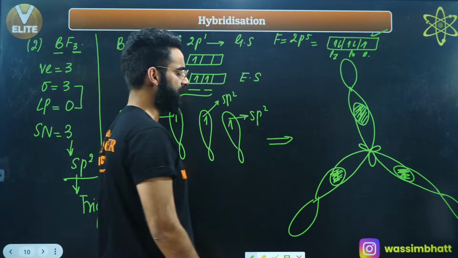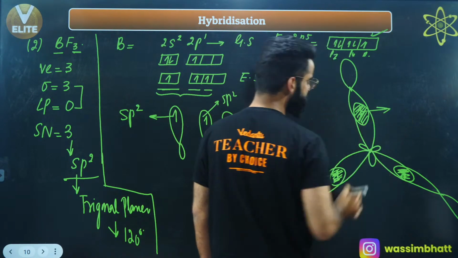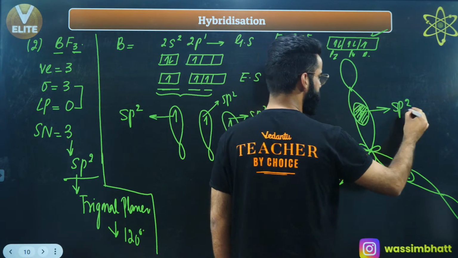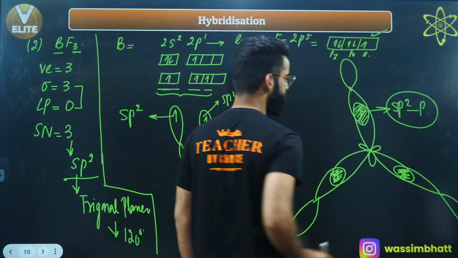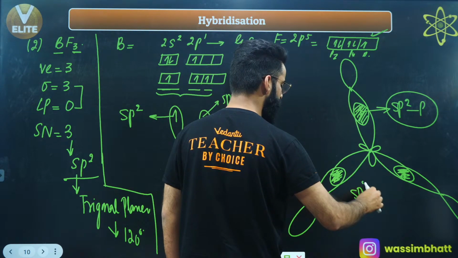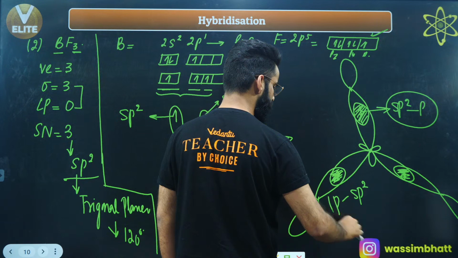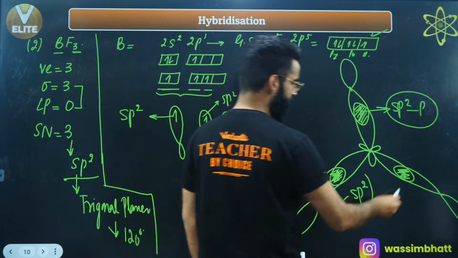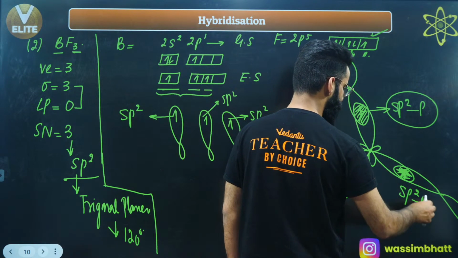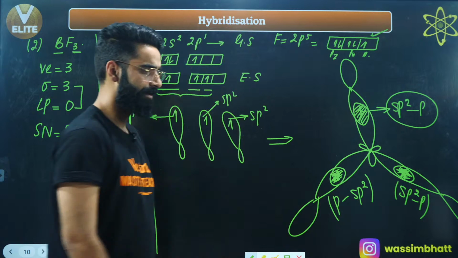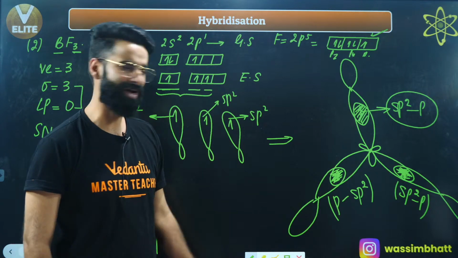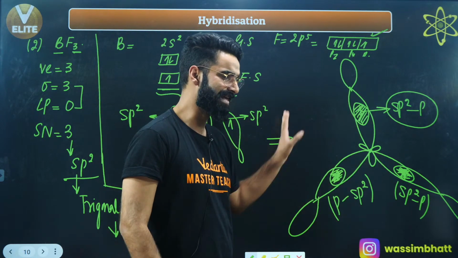Now guys, have a look. This overlapping is between the sp2 hybrid orbital of boron and the pure p orbital of what? The pure p orbital of fluorine, right? Even this overlap is between the sp2 hybrid orbital of boron and the pure p orbital of fluorine. Similarly, this overlapping is between the sp2 hybrid orbital of boron and the pure p orbital of one more fluorine, right? Is the overlapping everywhere the same? Overlapping everywhere is the same, right? So I'll say the extent of overlapping is the same everywhere.